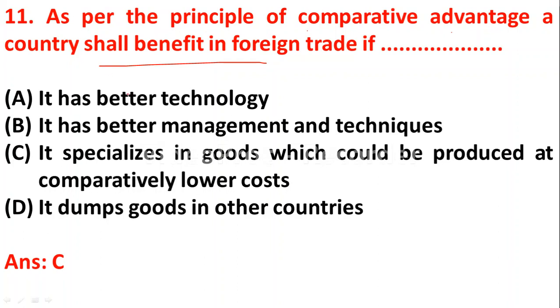So here option C is correct according to comparative advantage theory. If a country specializes in goods which could be produced at comparatively lower cost, then the country can benefit from foreign trade.